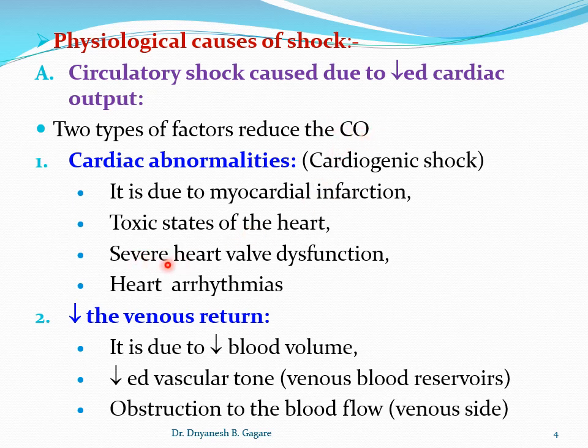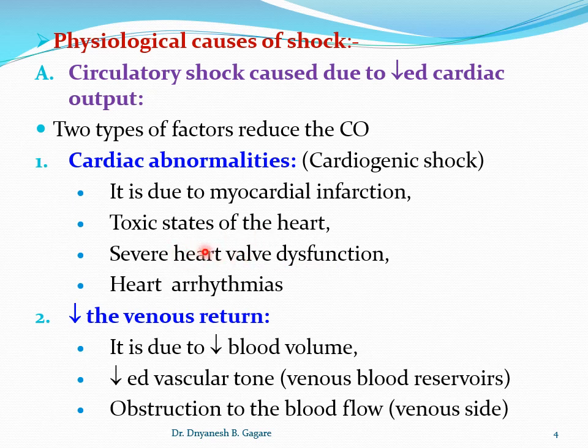In addition to that, there are problems in the heart like severe heart wall dysfunction and valvular diseases: mitral stenosis, mitral regurgitation, aortic stenosis, aortic regurgitation. These are the types of valvular diseases.